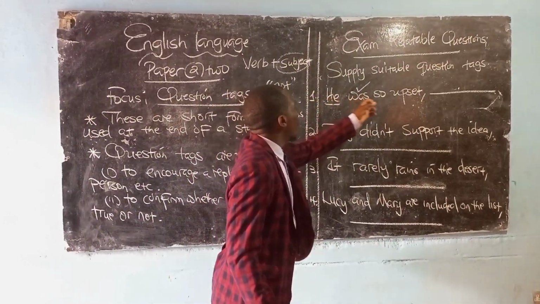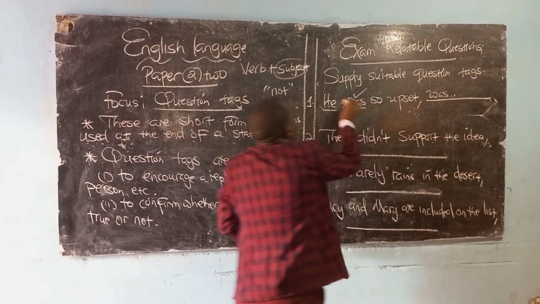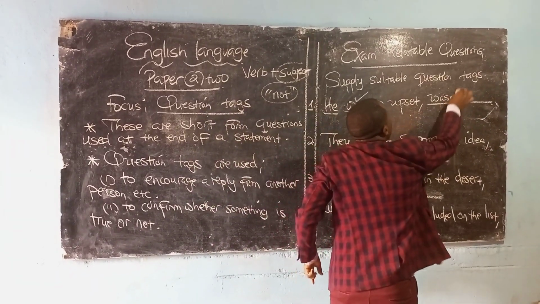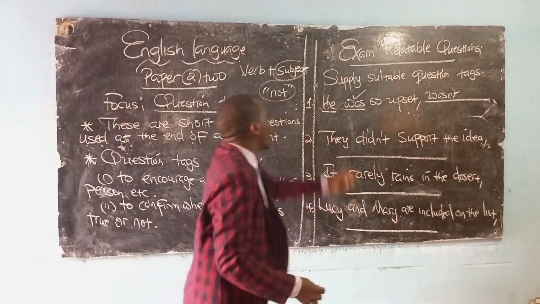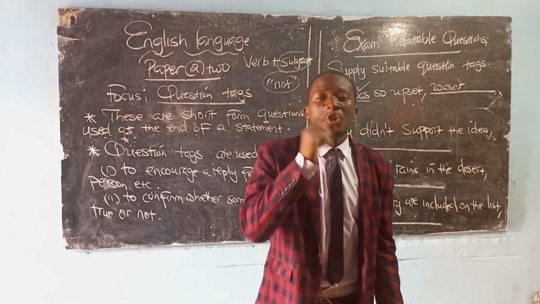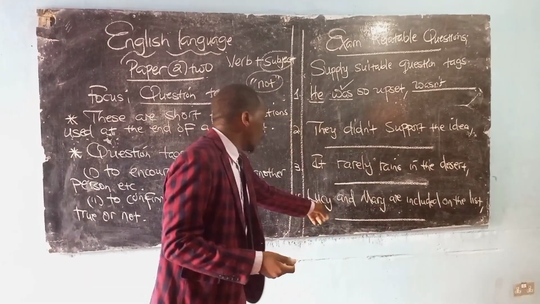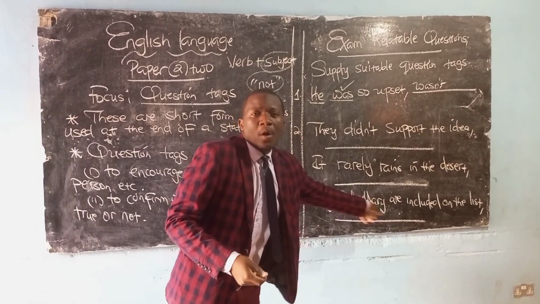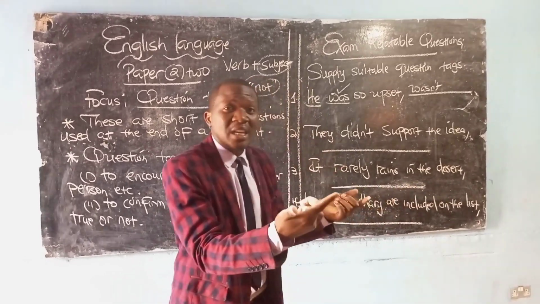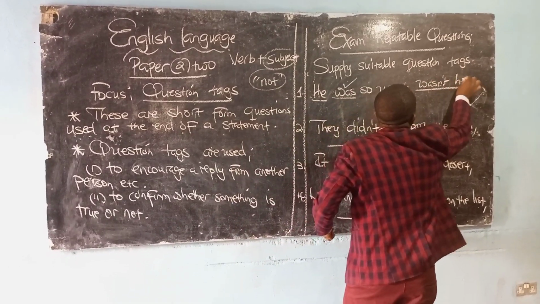Let's begin. He was so upset. So our verb is was. But since for this verb there is no negativity or a not, our verb is positive. We are going to attach a negative, which is not. And then we're going to use our subject, but the subject in every statement should be used in the form of a pronoun. This can apply where you have a name like Lucy, or Lucy and Mary, who are females. If we are talking about just one name, we could say she. That should be the reference. He was so upset, so I'm going to say wasn't. We're going to say wasn't he.